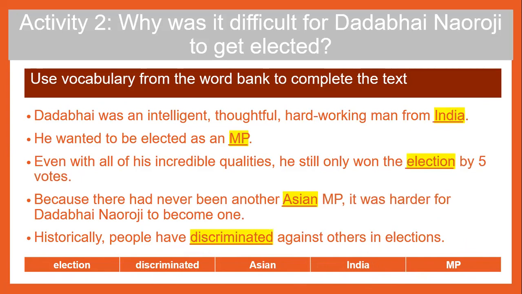How did you do? Dadabhai was an intelligent, thoughtful, hardworking man from India. He wanted to be elected as an MP. Even with all his incredible qualities, he still only won the election by 5 votes. Because there had never been another Asian MP, it was harder for Dadabhai Naoroji to become one. Historically, people have discriminated against others in elections. Well done if you got these correct.